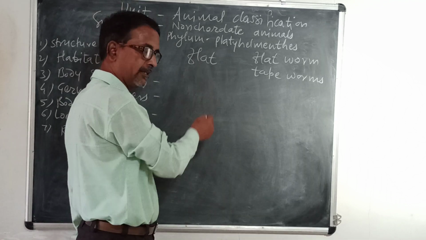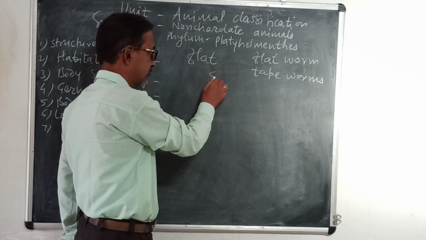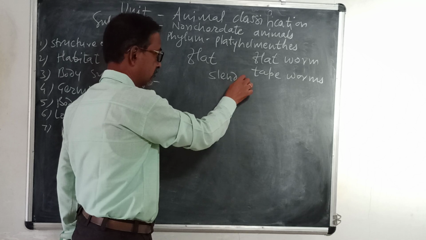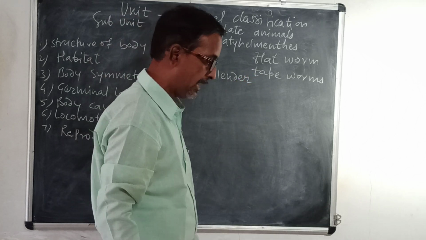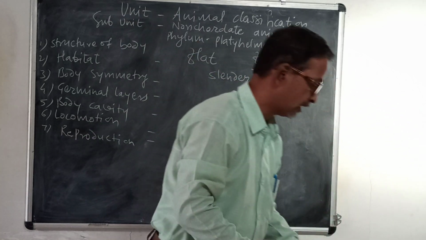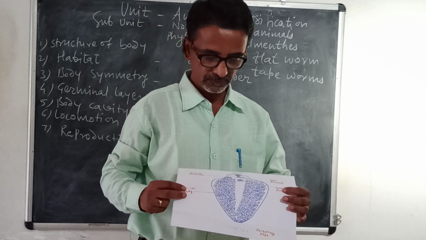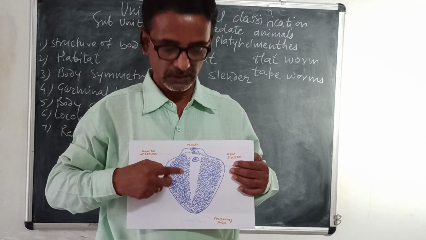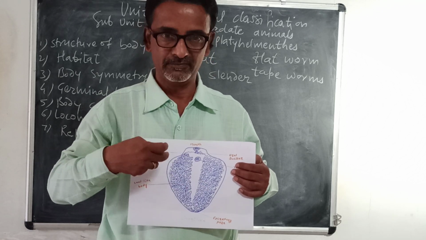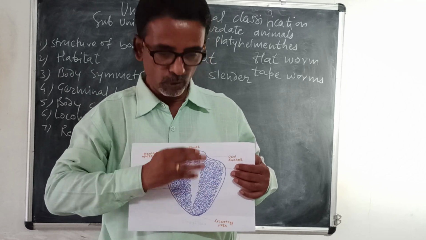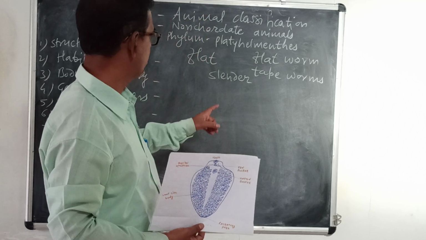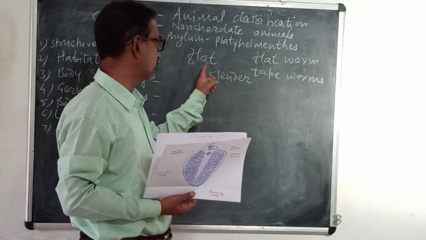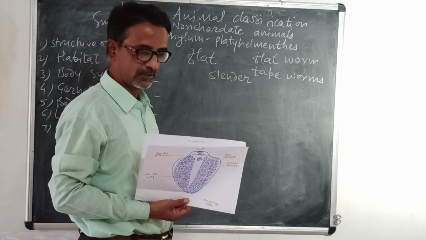So the body is flat and slender. Now this is one of the examples. Here is the example of liver fluke, where the body is leaf-like, flat on both sides, and hence it is called flatworm.